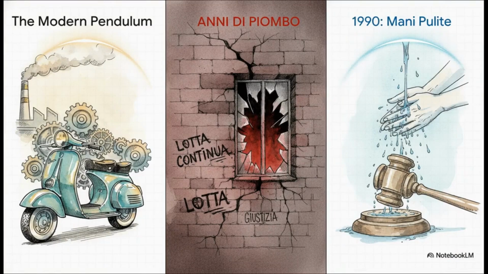But, as we've seen, Italian history is literally never just a calm, straight line. The modern republic is still an incredibly dynamic pendulum. In the 1950s and 60s, Italy experienced an unbelievable economic miracle where industrial output just skyrocketed. But right on the heels of that came the years of lead in the 70s and 80s, a dark period of intense political violence and domestic terrorism from both the extreme left and right. Fast forward to the 1990s, and you get the Mani Pulite, or Clean Hands investigation, which completely blew up the political establishment by exposing massive, systematic corruption. It has been a constant, high-wire balancing act between huge economic success and intense political drama.